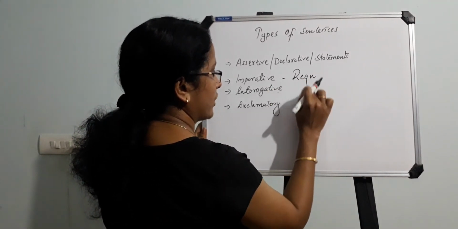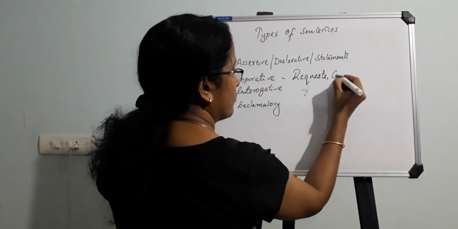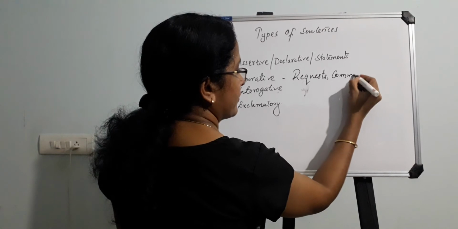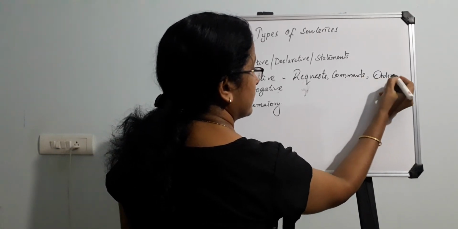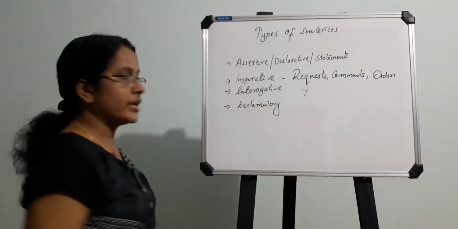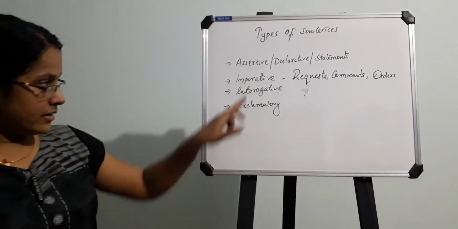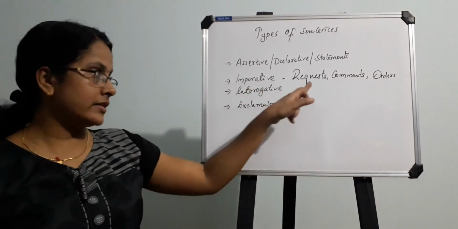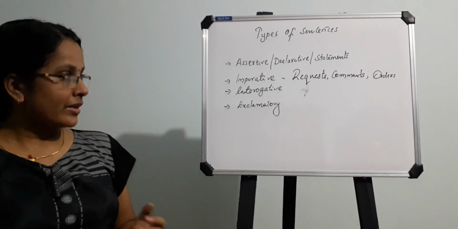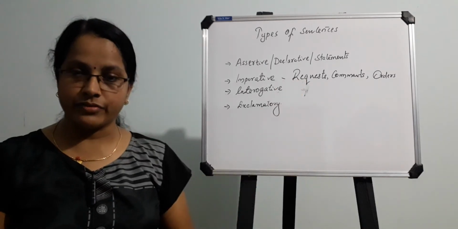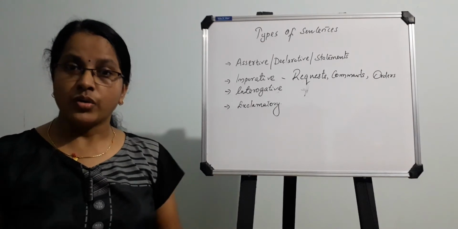You know what requests are. Then commands, then orders. These and all will be included in imperative sentences. Imperative sentences are the requests, commands, orders. It's very easy to identify because in a request you can find words like "please", "could you please".